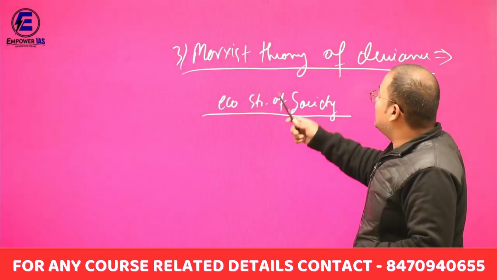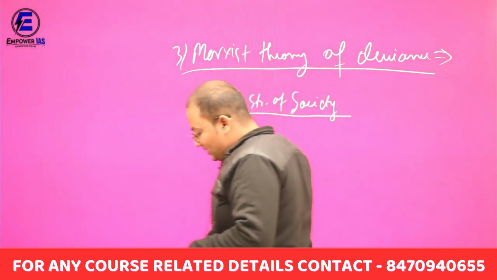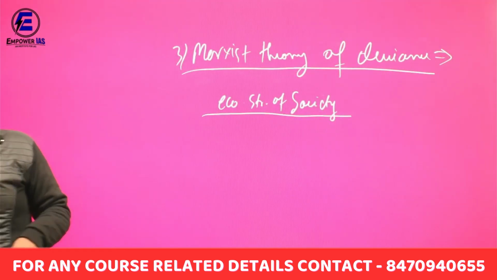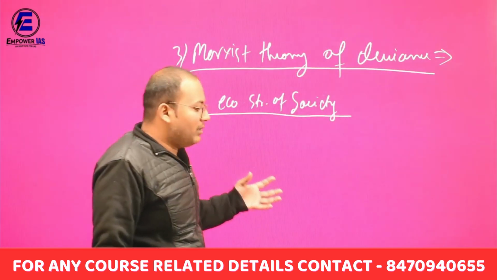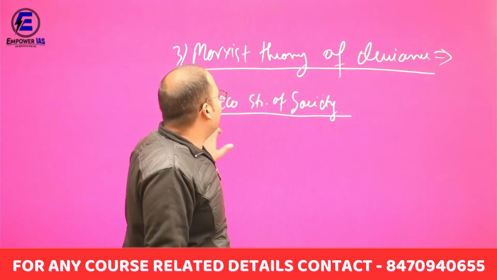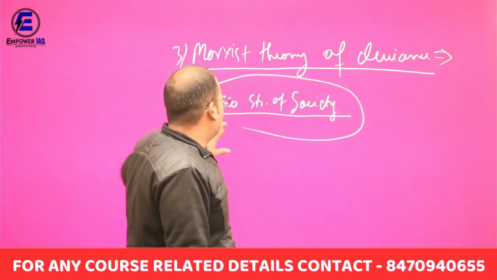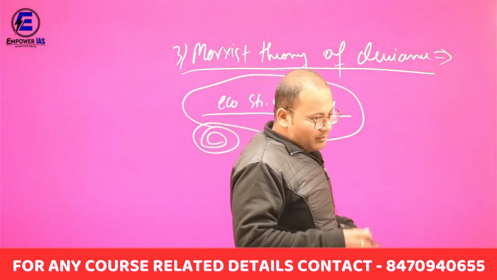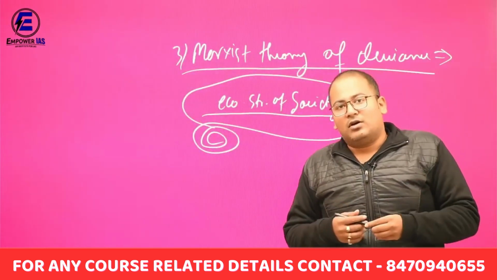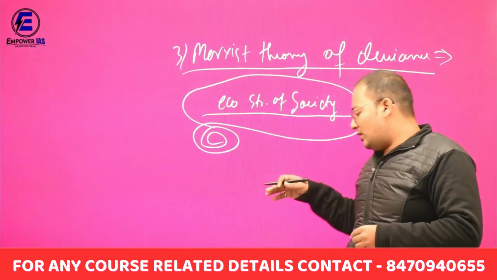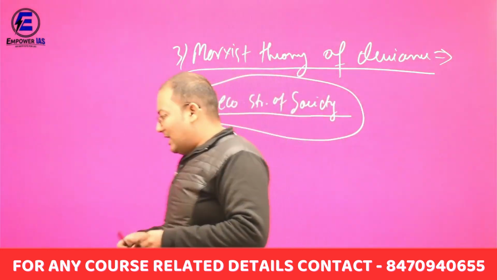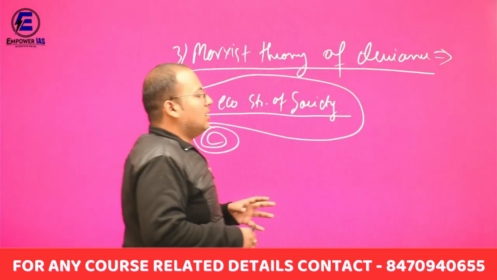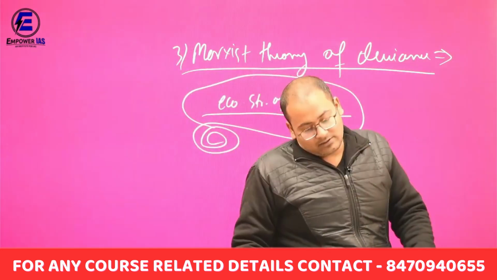At last, the Marxist theory of deviance, the major criticism. He said that the deviant behavior in society is not because of all the things given by R.K. Merton. This is only because of the economic structure of the society, because the minority of the people are controlling the majority of capital and the majority of people, and exploiting the poor. So this is all about R.K. Merton's conformity and deviance theory.